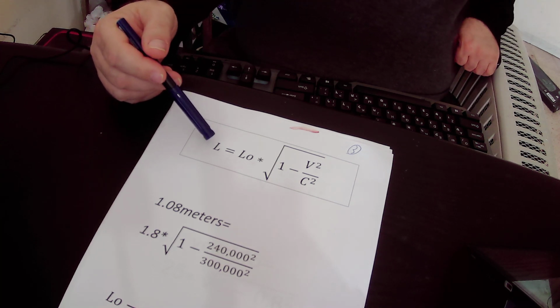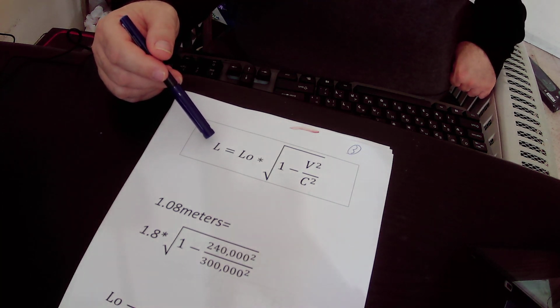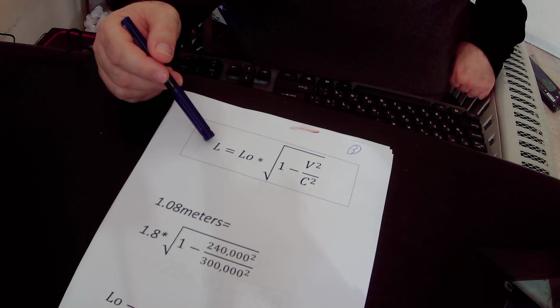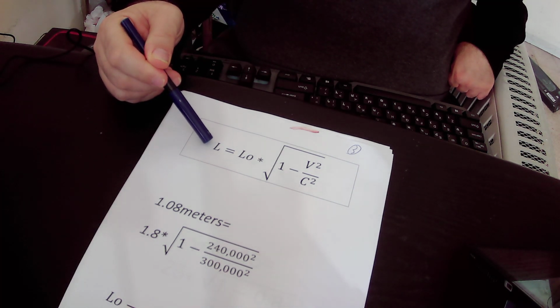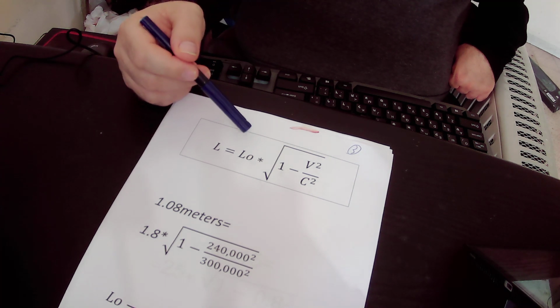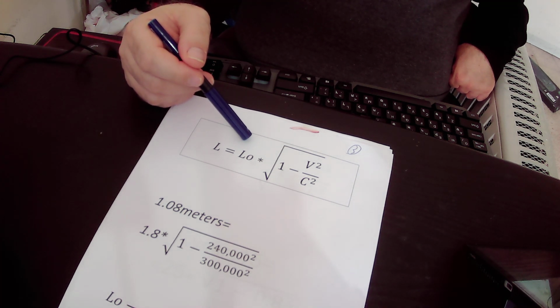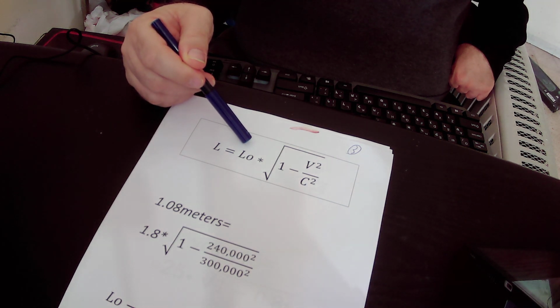So L actually is the height of the object or the man that is moving towards the other object at very high speed, and L naught is the height of the object at Earth.